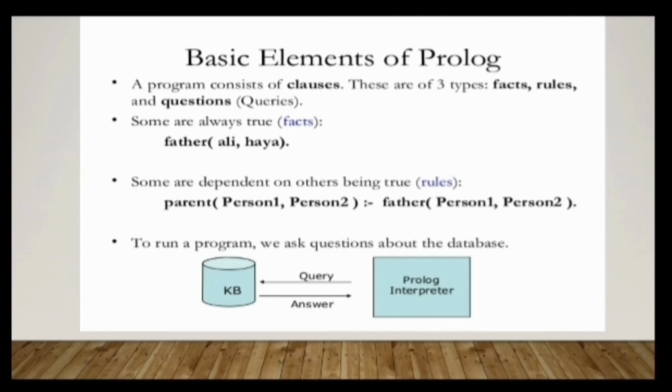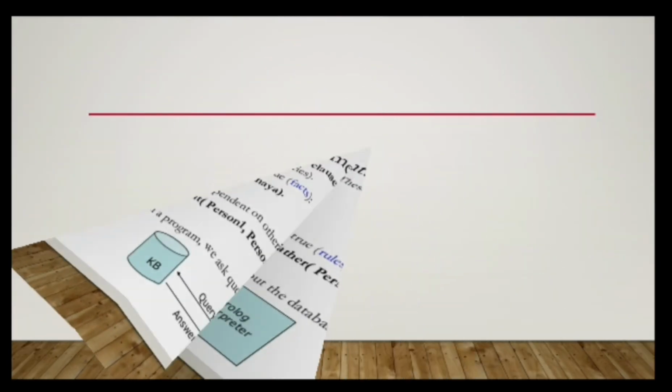So from this image, you can understand that the Prolog interpreter is giving a query to the database. Some processing is happening internally, and the database is returning the answer to the Prolog interpreter, which the Prolog interpreter interprets to the user. So this is how we come to the answer.